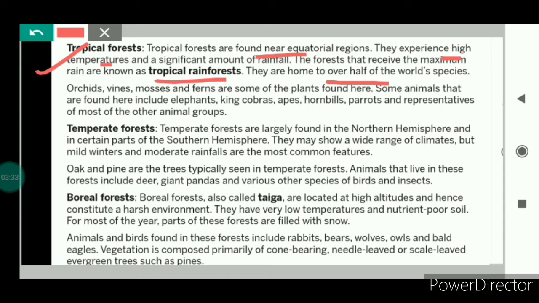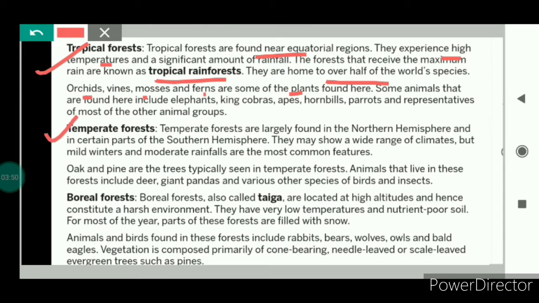So these tropical forests, they are home to over half of the world's species. And if we talk about the plants that are found in the tropical forest, they are orchids, mosses, ferns, etc. Now let's talk about temperate forest.